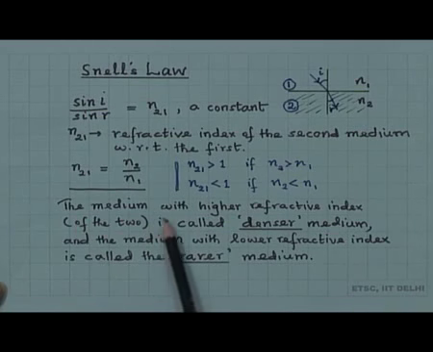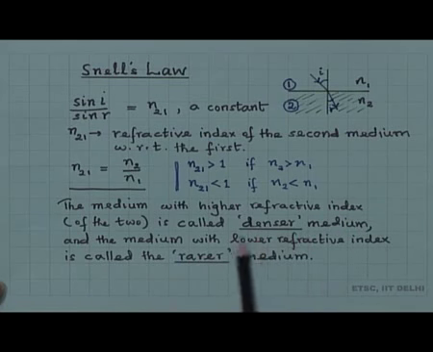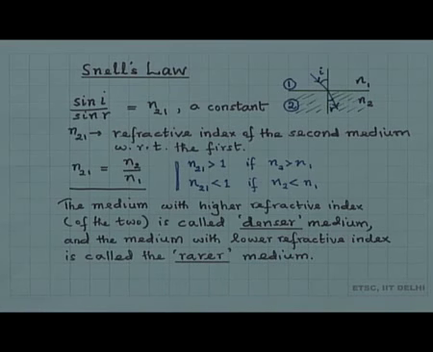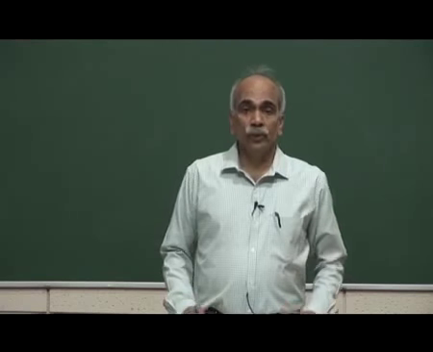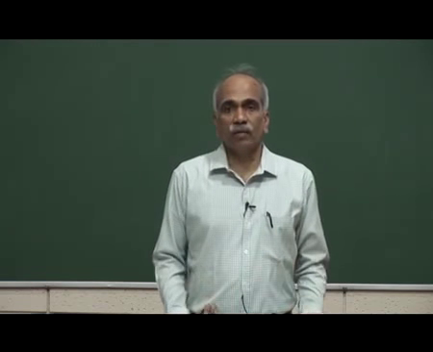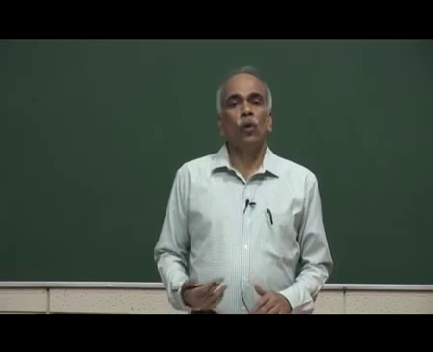The medium with higher refractive index, the higher of the two, is called the denser medium, and the medium with lower refractive index is called the rarer medium. This denser has nothing to do with the mass density, which is mass by volume. So, this has nothing to do with that. Denser here refers to a higher refractive index of the medium, and rarer refers to a lower refractive index.